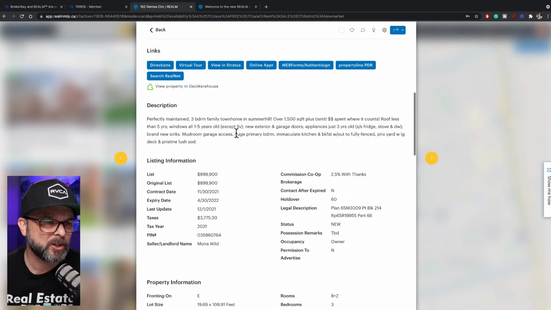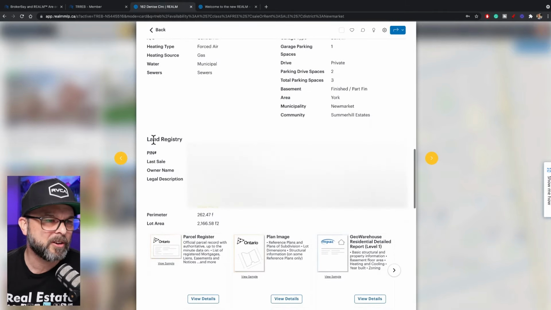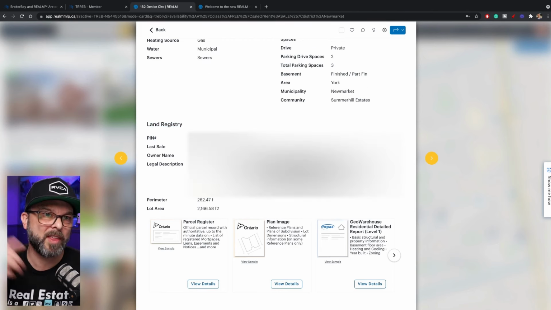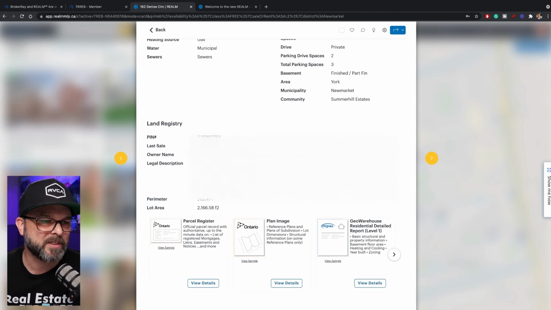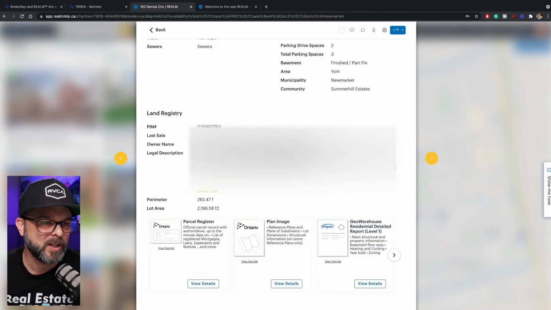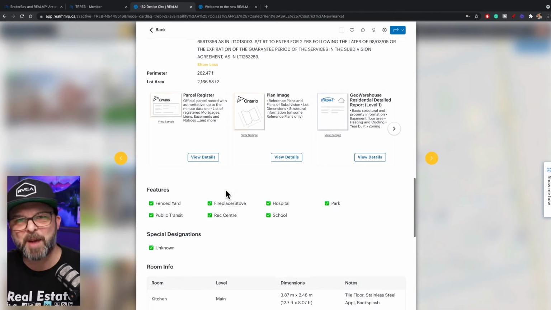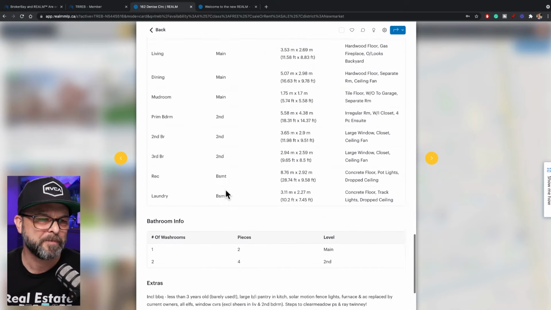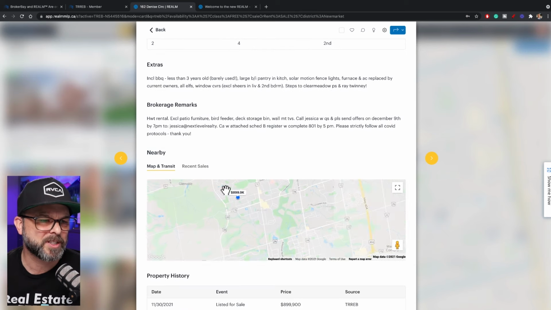Of course, you've got the property description. You can view the property in Geo Warehouse. That's great. All the information here, just like we're used to. And what I like here, if I can highlight this, it pulls up the land registry information, because if we're writing an offer on the property, we always want to verify some of this information as well. So that's really cool. And it gives us all of that info right there, which is awesome. We don't have to click back and forth between screens and open up more stuff, which is great. Of course, it has the broker's remarks for us as agents, which is good.